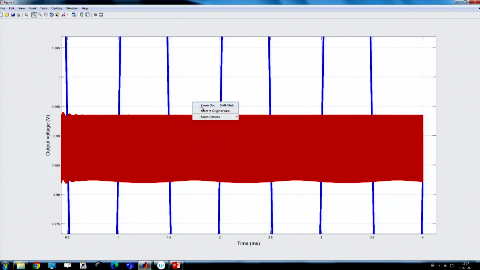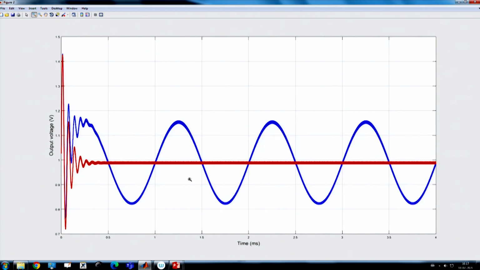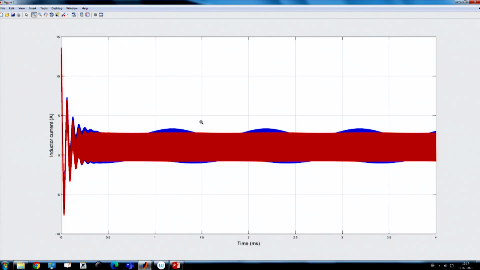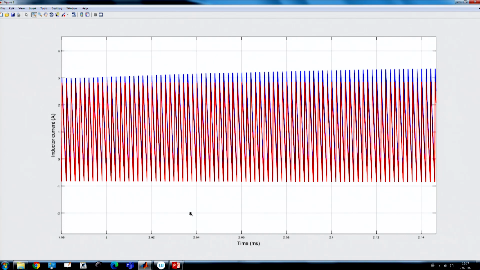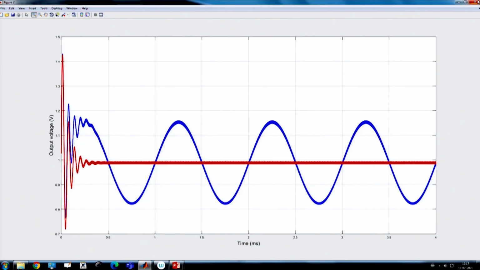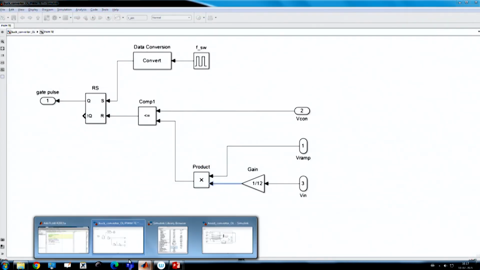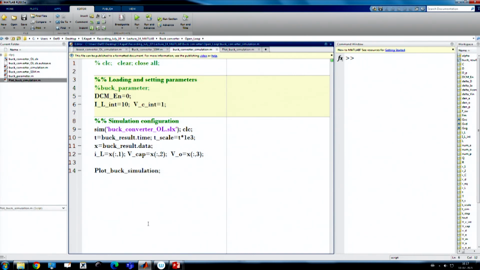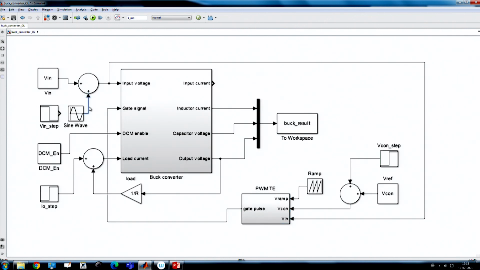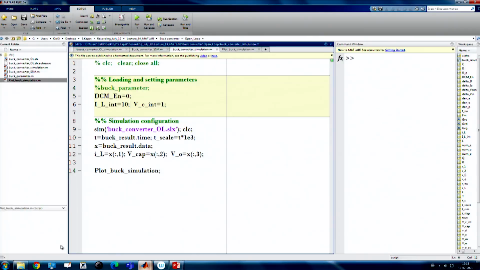I would say there is no impact, right. So, it is totally rejected. And if you go to the current waveform, you see the current waveform is a clean waveform, right, there is no disturbance. That means this feed forward action can reject the disturbance. We want to see what happened with our original one when we considered the step transient. So, now go back to our simulation, and we want to remove this sinusoidal excitation, and we connect back our step transient and rerun this simulation.